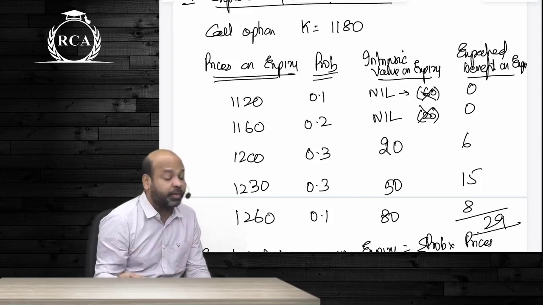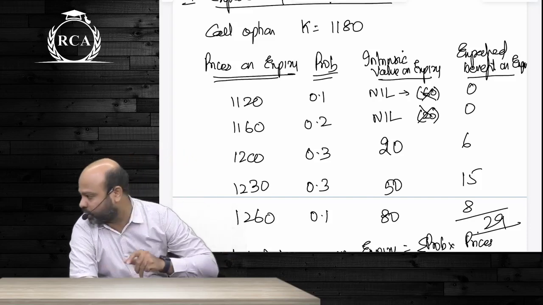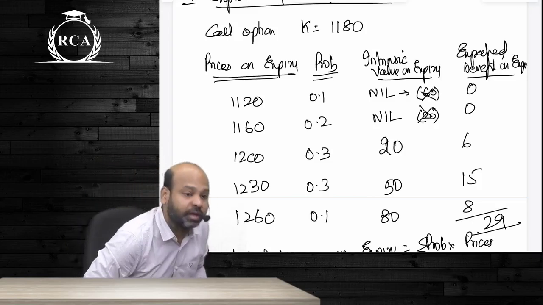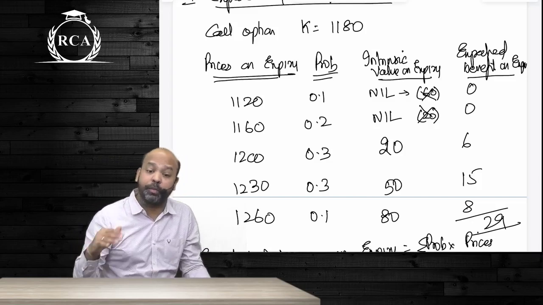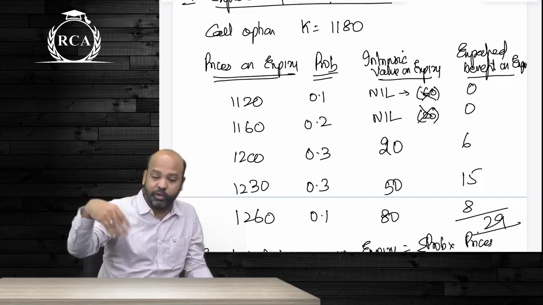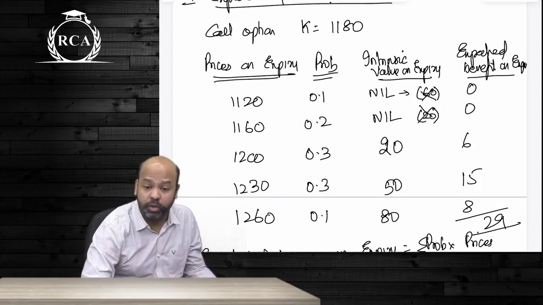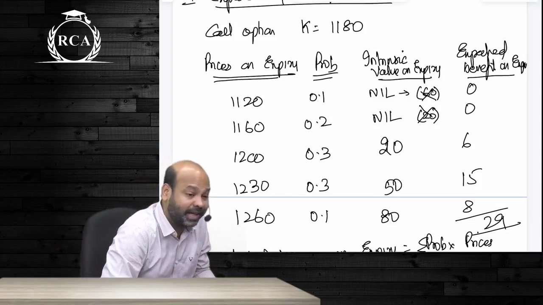Those benefits on expiry you're going to multiply by probabilities. Once you do that, you will get the expected benefit on expiry. The present value of that expected benefit on expiry will become the option premium. In a few questions, they might ask you to compute this amount only as on the expiry date. If they're asking only as on the expiry date, you do not have to discount it. Do not arrive at the present value. This is the expected gains approach.